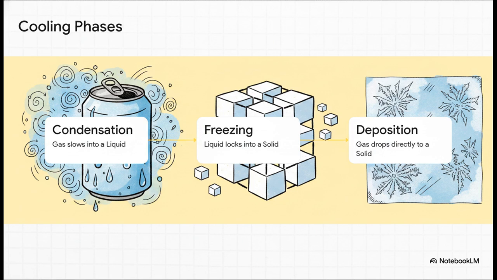Now, what's the exact opposite of our wild sublimation phase? That's called deposition. This is when a gas bleeds off its energy so incredibly fast that it turns directly into a solid. The absolute perfect example of this is the beautiful, intricate frost that seems to form instantly on a window on a freezing winter morning.